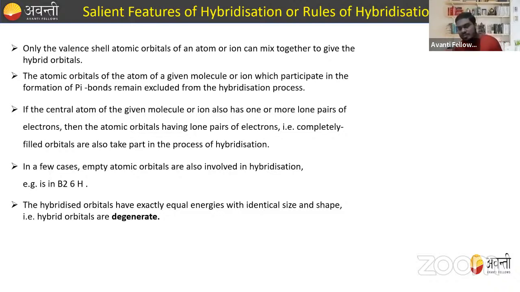It means the pi bonds here are excluded from hybridization.